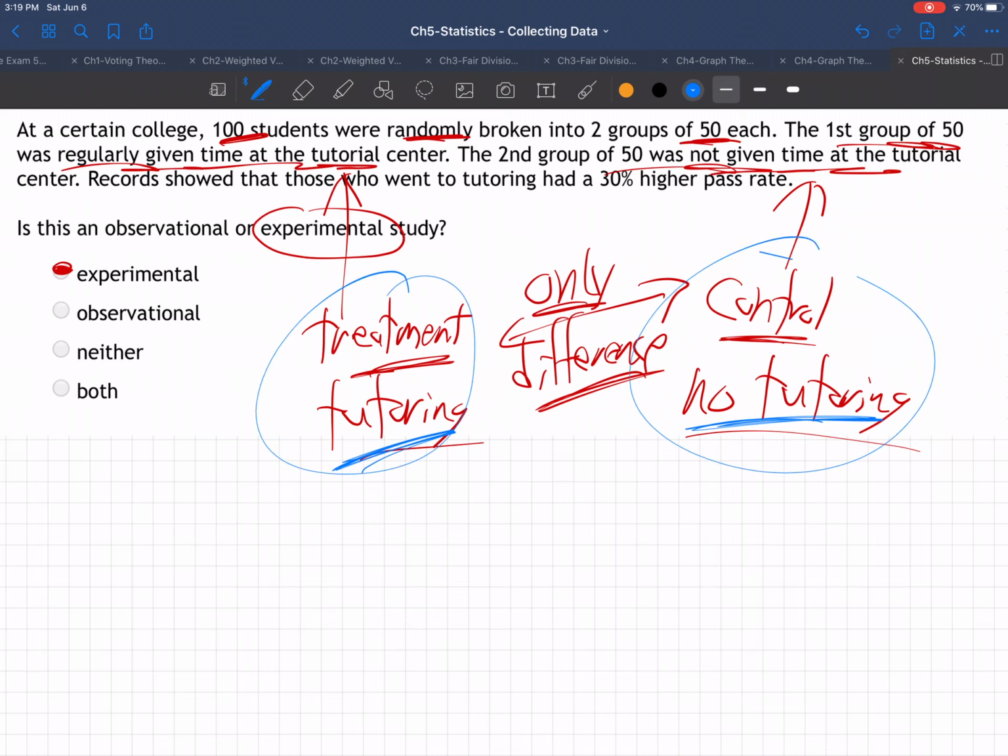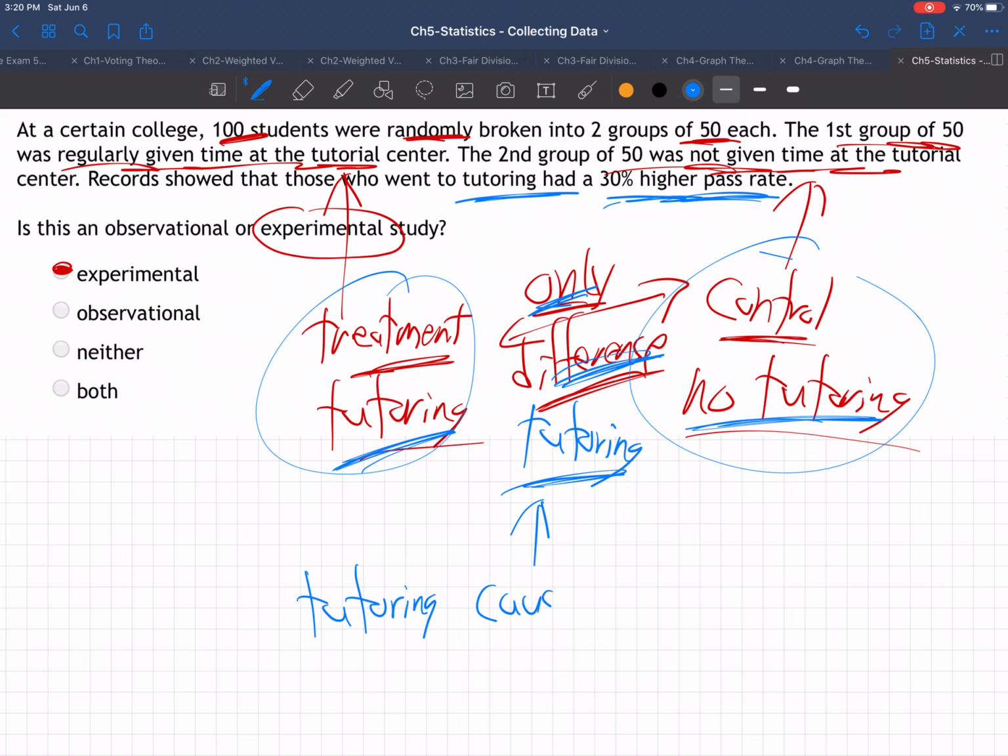So then if the grades come out different, like 30% higher pass rate for those who went to tutoring, the only difference between them is the tutoring. Everything else is random. So if there's a different outcome in how they do on the grades, we can say the tutoring is causing it. At that point, we can determine that the tutoring is causing the difference because it's the only thing different about the two groups. Everything else is the same. They're just 50 random people and 50 other random people. So the tutoring is causing the difference if there's a different outcome.